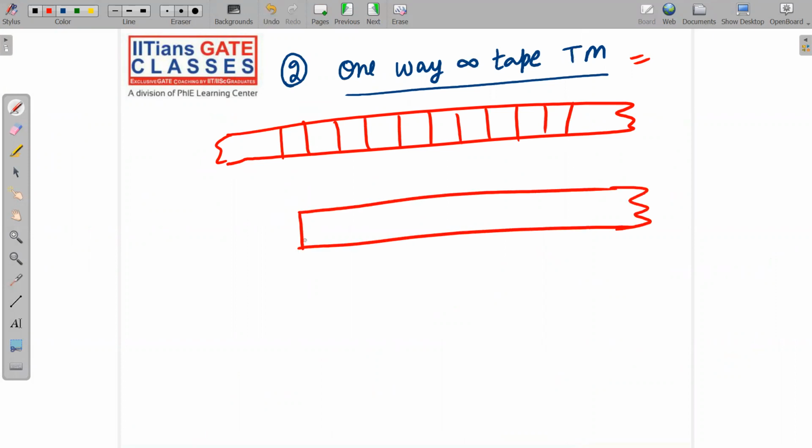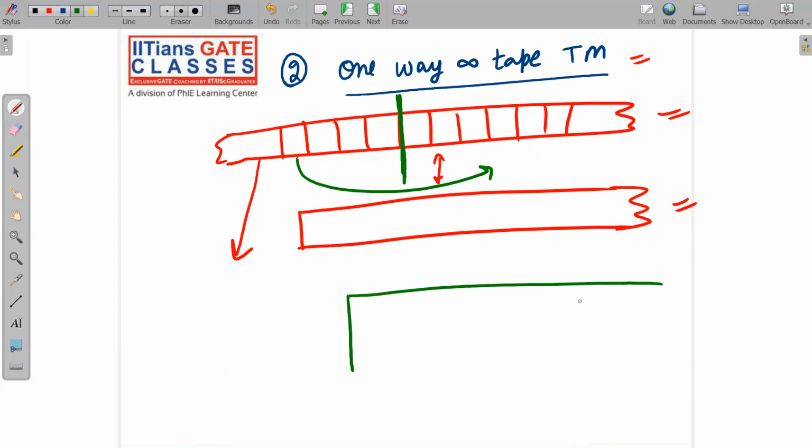You may think that a two-way infinite tape will have more power than a one-way infinite tape, and it's an obvious thought also, but actually both have the same power. How will you prove that both have the same power? See, in this Turing machine, you just cut it somewhere, because it is infinite in both directions. Just cut it from any cell, and place this part below it. So what will you get?